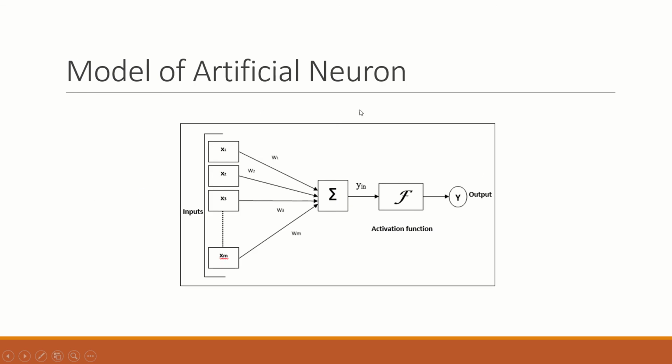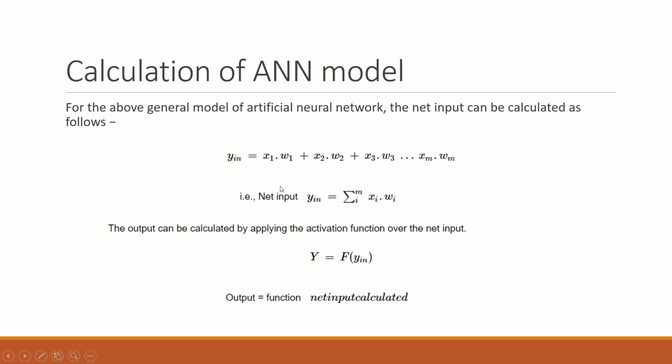So this is the model of an artificial neuron. You can see x1, x2, x3 and xm, these are all the inputs, having some weights w1, w2, w3. This is a summing junction where all the inputs are summed, and y in is nothing but x1 w1 plus x2 w2 plus x3 w3. Then the activation function is applied, and the output is obtained. So this is the calculation of the ANN model.